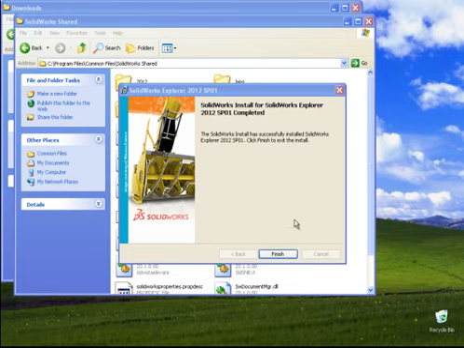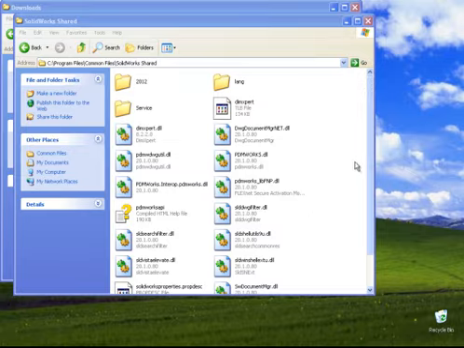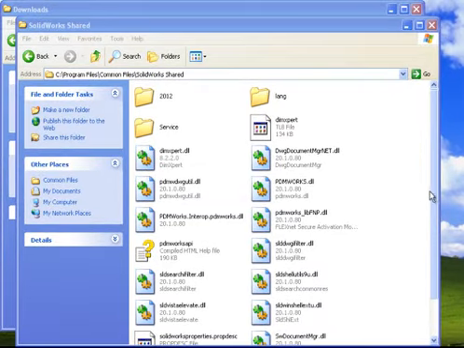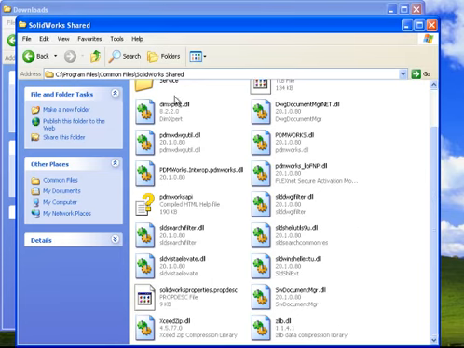Now once the SolidWorks Explorer installation is finished, you'll see a couple new folders underneath your Program Files, but one in particular you want to look at is underneath Program Files, Common Files, SolidWorks Shared. If you're running a 64-bit system, this will be under Program Files x86. And the DLL you want to be looking for is this SolidWorks Document Manager.dll. This is the DLL that will allow you to open up the SolidWorks files themselves.